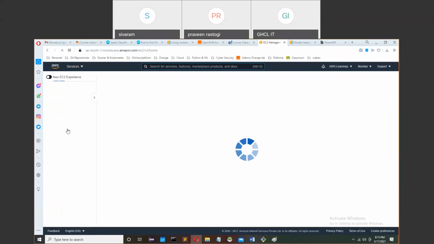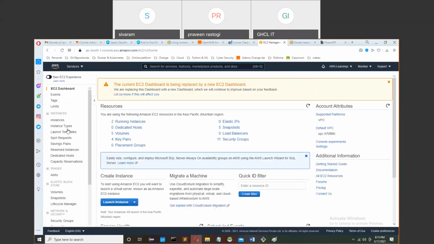Are you using your own account or lab account? I'll use one account. Lab account, there's some problem. I'm suggesting do not use lab account because they regularly wipe off their data.